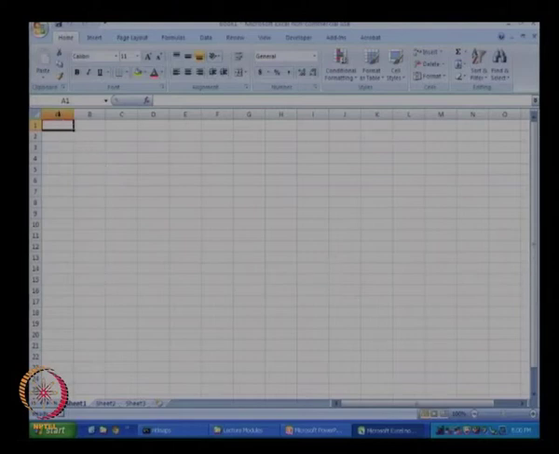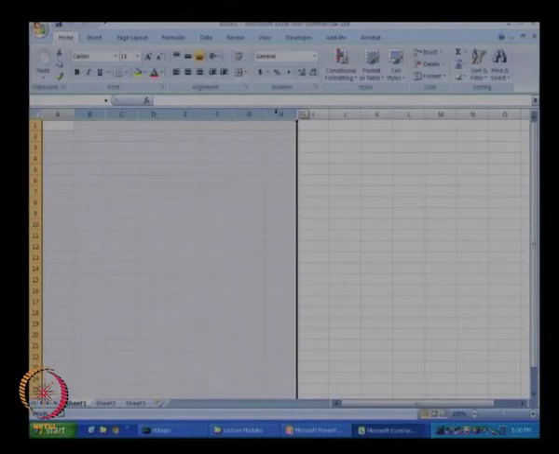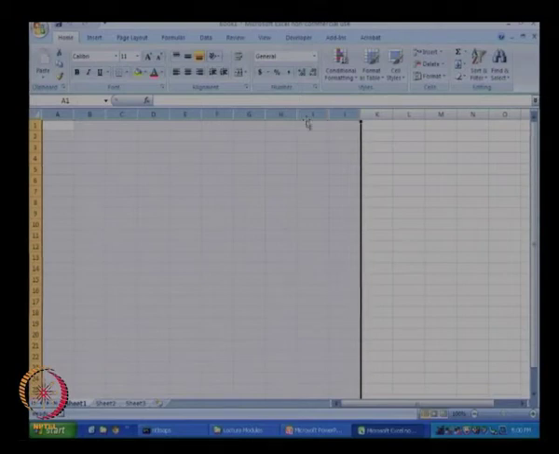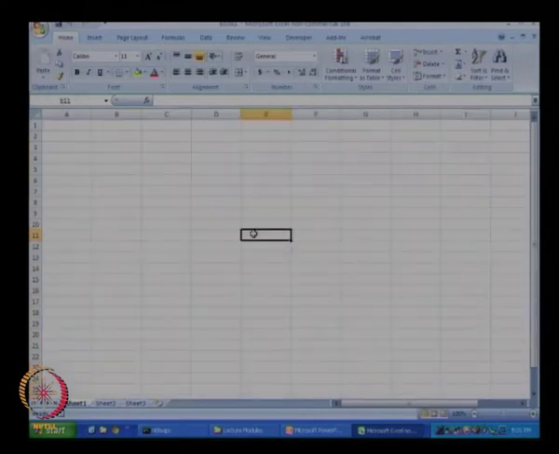Now one of the things we can do is select the entire rows and columns. We can click and press at the top and the entire row and columns will be selected. If we want, we can increase the width of each row or each column, and let me just go ahead and increase the width of each column to 100 pixels. Okay. The width now shows as 100 pixels.